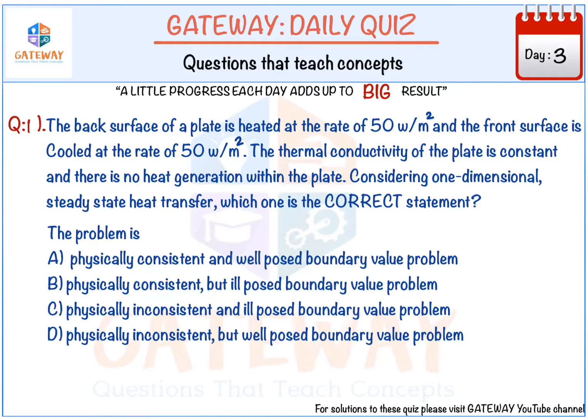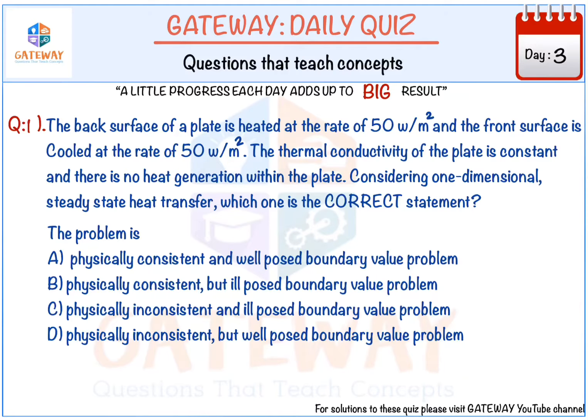The back surface of a plate is heated at a rate of 50 watt per meter square and the front surface is cooled at a rate of 50 watt per meter square. The thermal conductivity of the plate is constant, and there is no heat generation within the plate. Considering one dimensional steady state heat transfer, which one of the following statements is correct?